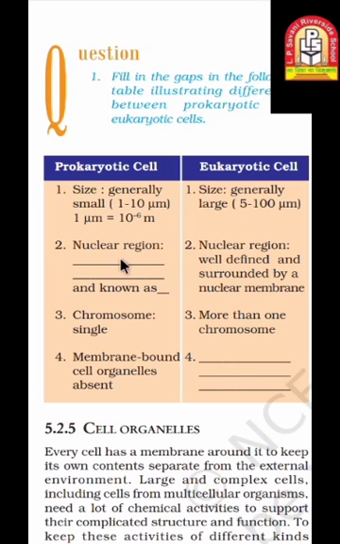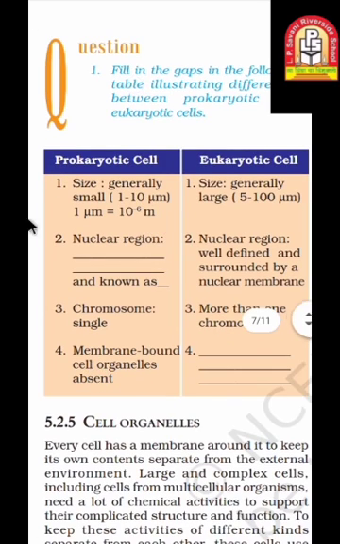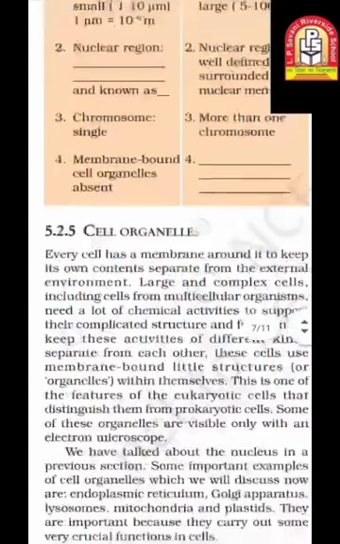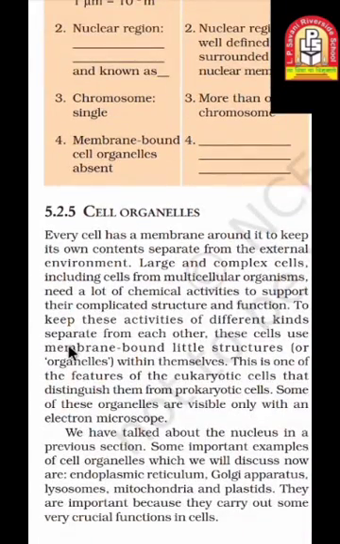But in the case of prokaryotic cell, there is no well-defined nuclear region, and no wall-like structure around the nucleus. The chromosome is single over here, and in the case of eukaryotic, more than one chromosome is present. Membrane-bound cell organelles are absent in prokaryotes, while in eukaryotic organisms, membrane-bound cell organelles are present.